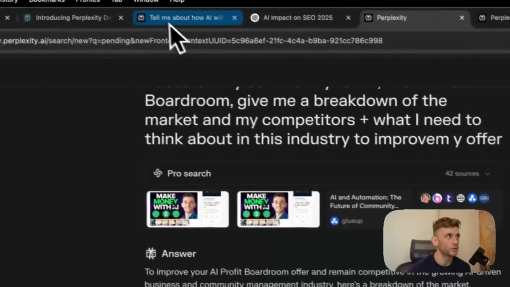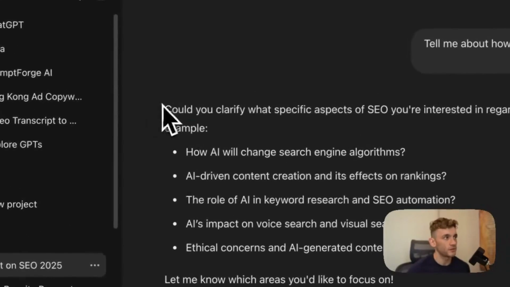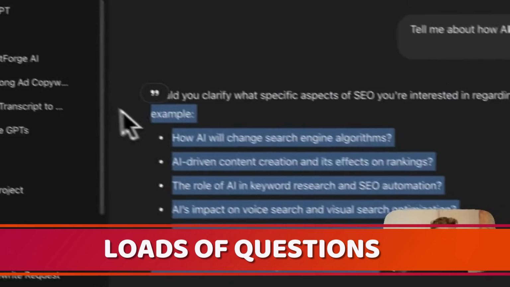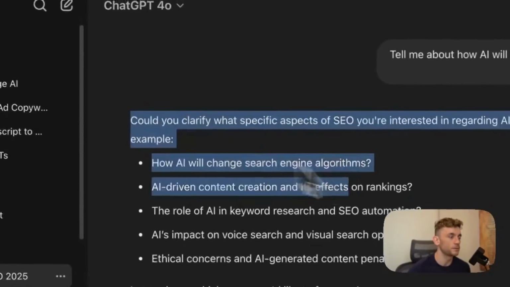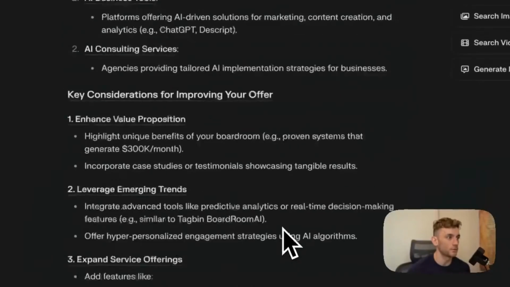Now, the thing I like as well is it doesn't ask us for more information. It just goes off and does it. Whereas, for example, GPT makes it a little bit more complex because it gives you loads of questions, right? Before you can even get the answer. And so I think some people will just be like, I can't be bothered answering all these questions. I'm just going to go off and get the report, honestly.